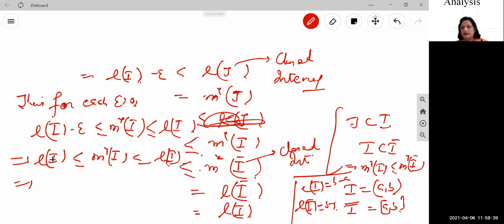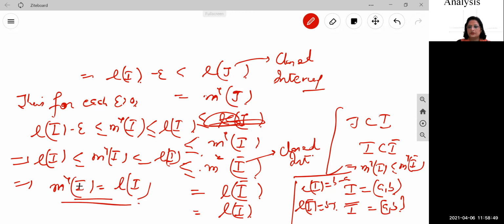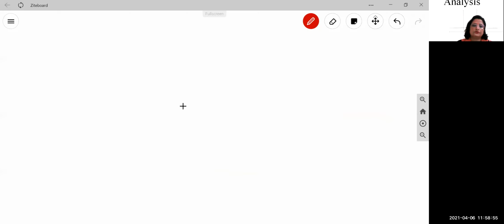Length of I is less than or equal to m star I, and also m star I is less than or equal to length of I. Therefore m star I is equal to length of I. So this is case number 2 when I is a finite interval. Now we will do case number 3.